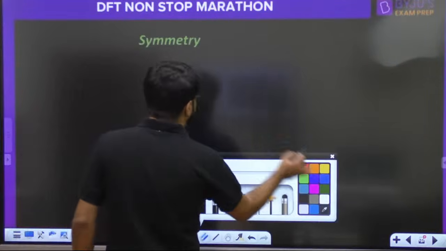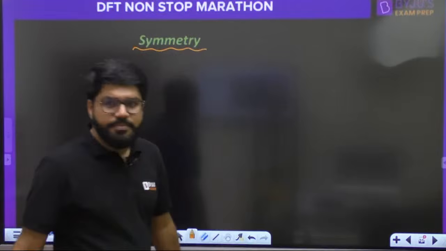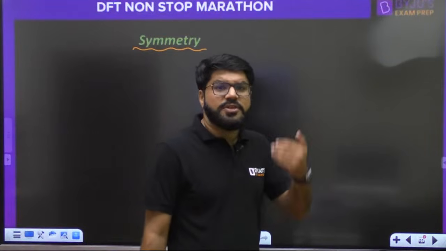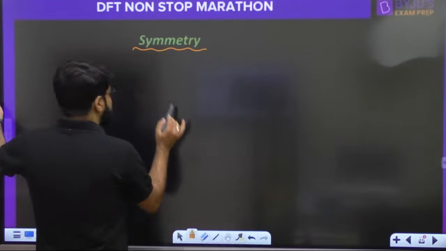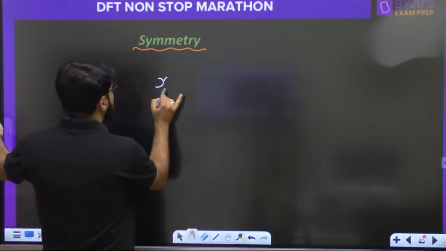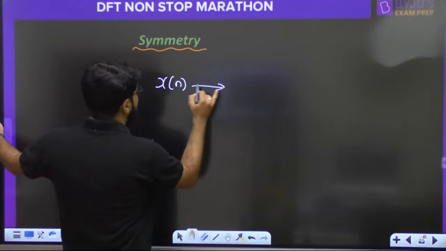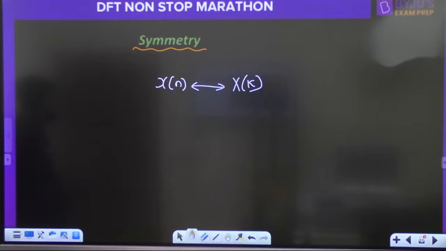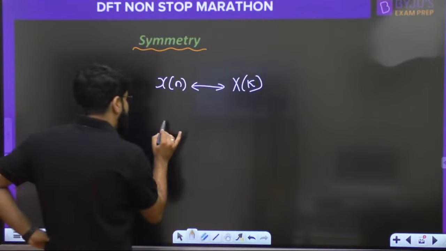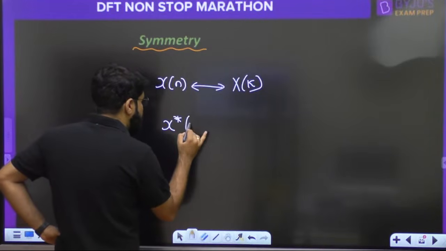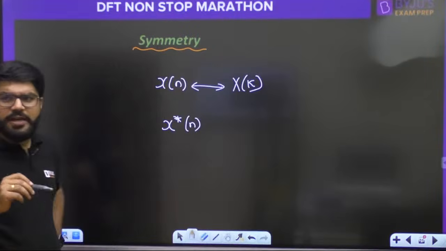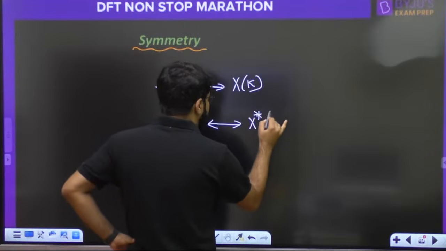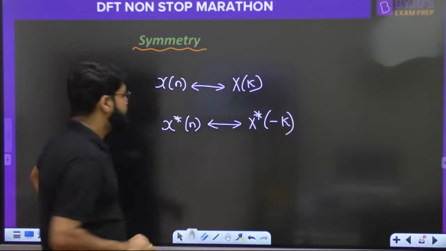Now, coming to the symmetry property. What is the symmetry property? Same as the DTFTs or the CTFTs. If x of n has the DFT x of k, then x conjugate n, the conjugate of the signal, has the DFT X conjugate minus k.